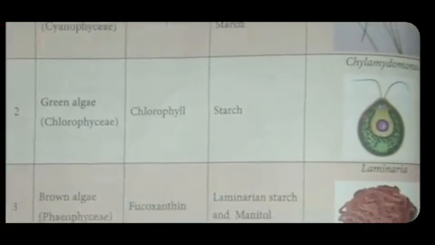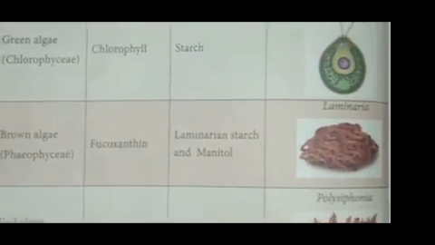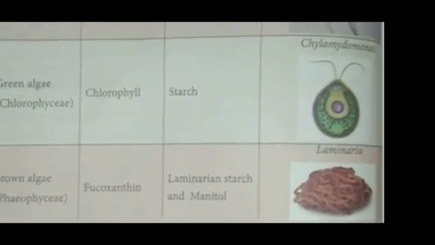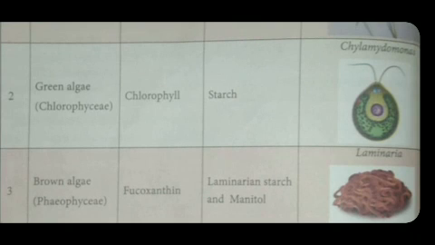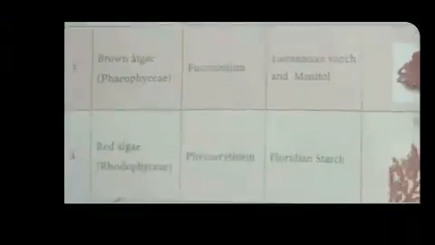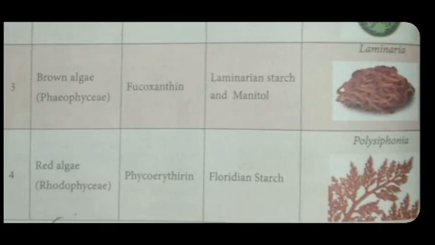Then the Chlorophyceae, it is a green algae. Example, Chlamydomonas. The pigment present in Chlamydomonas is chlorophyll, a green color pigment. That is why it is green in color. The reserve food material is starch. Then this is Phaeophyceae. The example is Laminaria. The pigment present in Laminaria is fucoxanthin, and the reserve food materials are laminarin starch and mannitol.